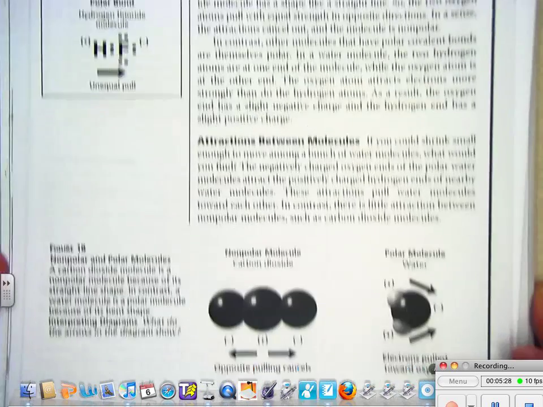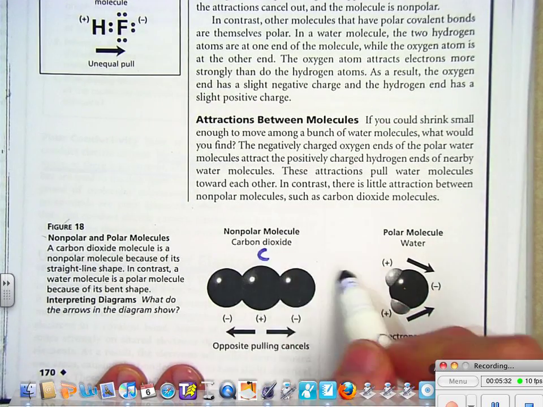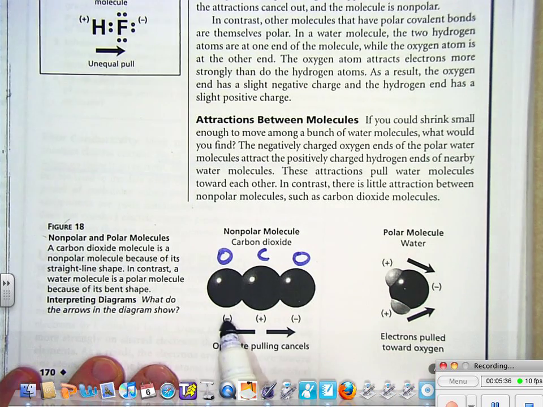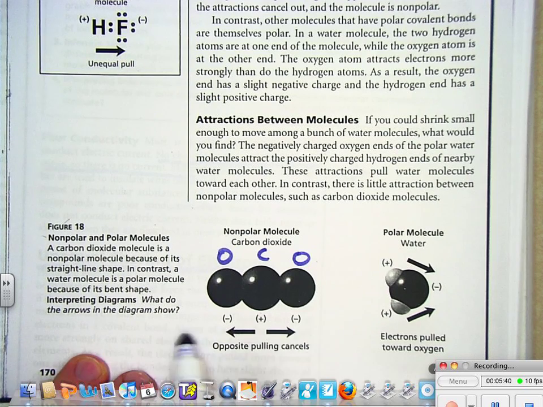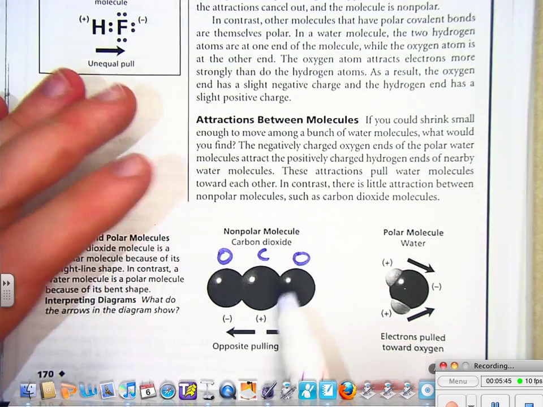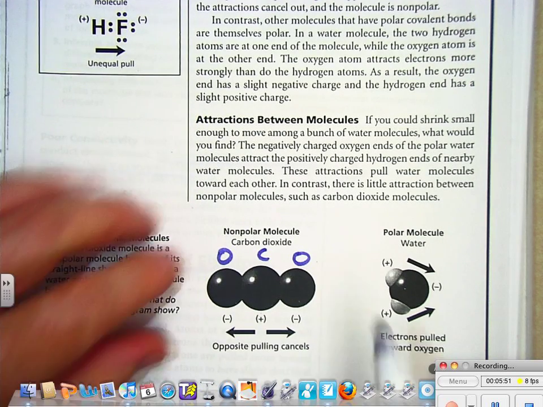Let's check out figure 18 right here. So here is carbon, and here is oxygen and oxygen. And oxygen pulls a lot harder on electrons than carbon. So negative, positive, negative. But because it's a straight line, there's no one place on the molecule that is technically more negative or more positive. It's just all kind of the same.